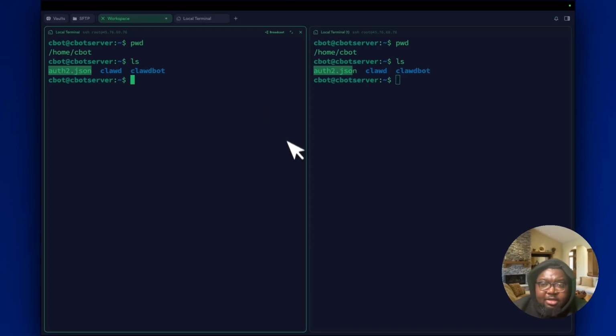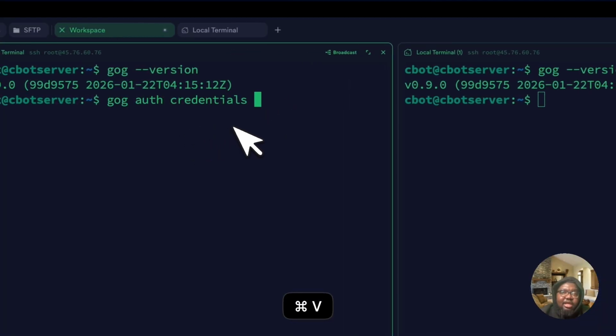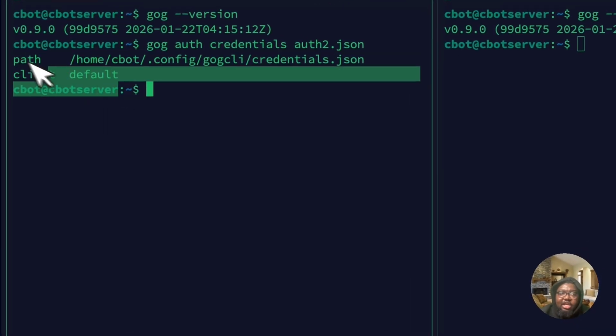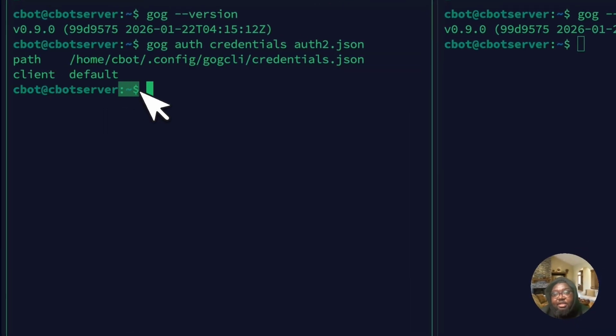So I'm going to go ahead and paste this here, and I am going to type out the name of the file. So gog auth credentials, and you provide your file. So this is a success message, and we are ready to do the final step.